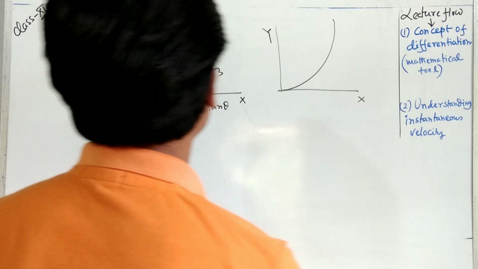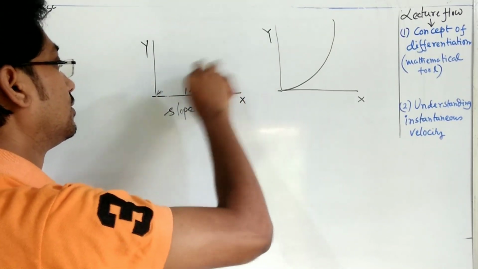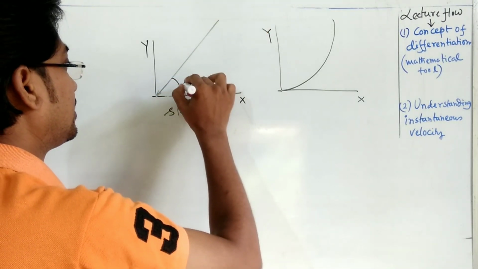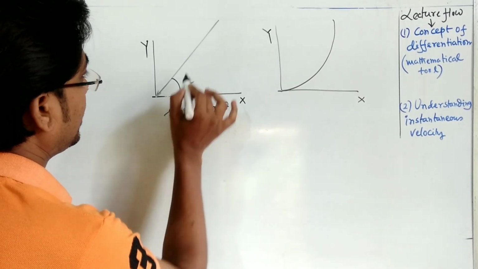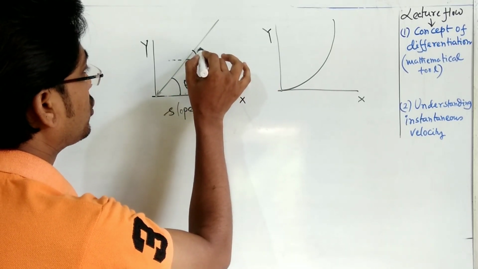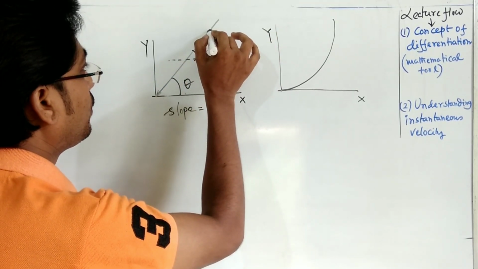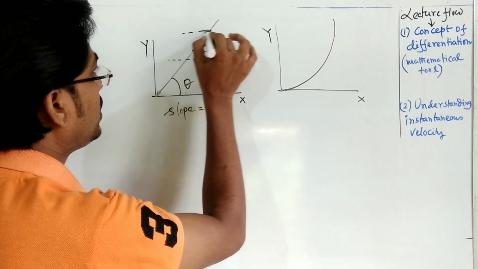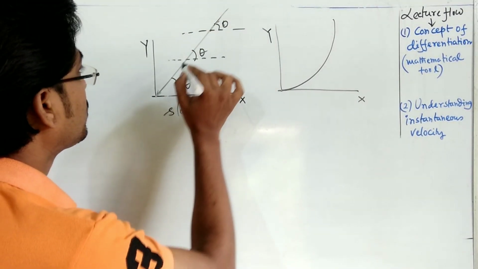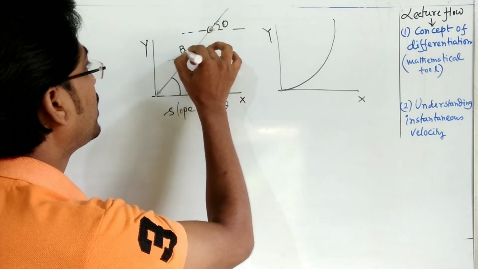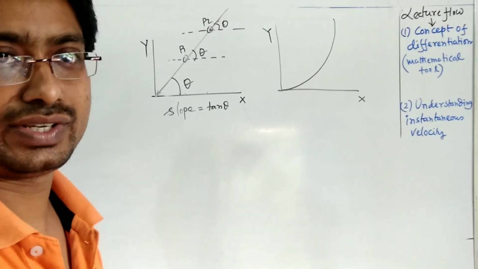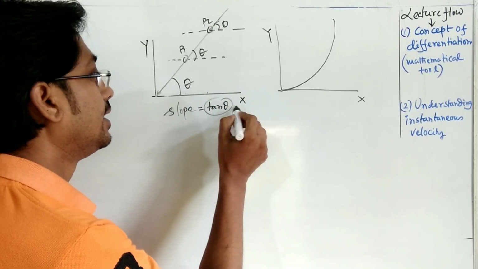Suppose we have taken this line with angle theta, and if we take any point on this straight line, it will also make angle theta with the positive x-axis. If we take any other point, p1, p2, each and every point on the straight line makes the same angle with the positive x-axis. So slope, tan theta, is constant here.